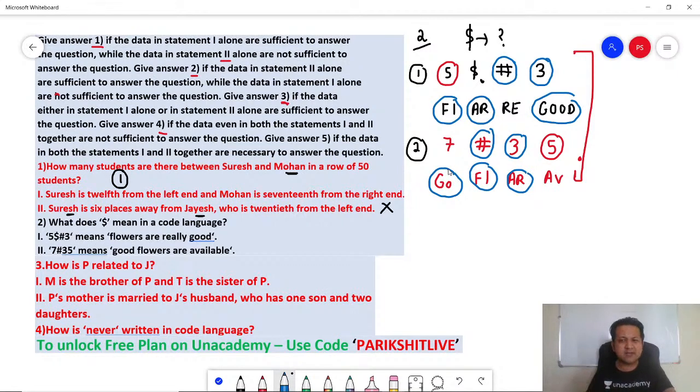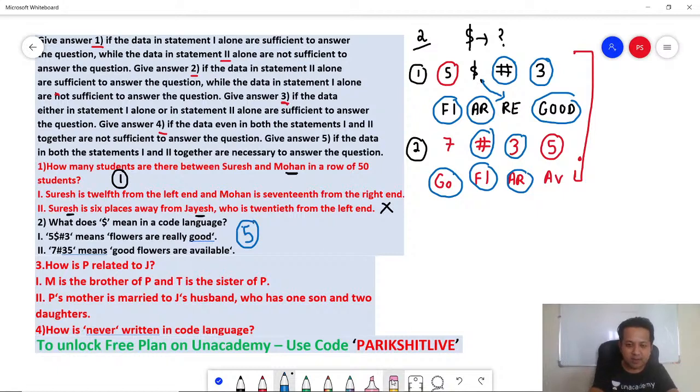Correct? So obviously, whatever is not repeating, that's going to be your answer. Which is not repeating? Dollar is not repeating. So obviously, dollar is the answer. So you can answer this combining both the statements. Which is option 5. Data in both the statements are necessary to answer this question. Got it? Perfect, right? Okay.